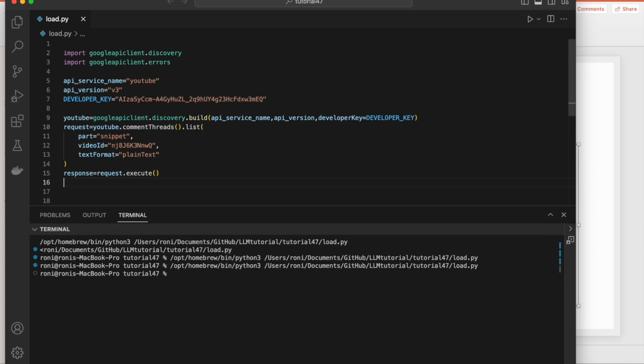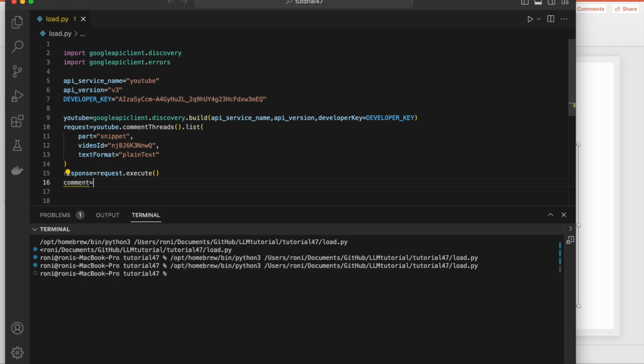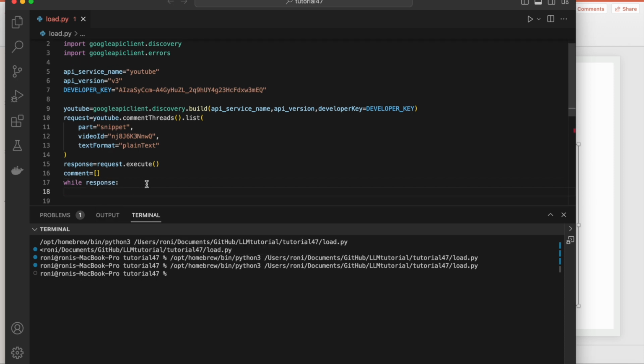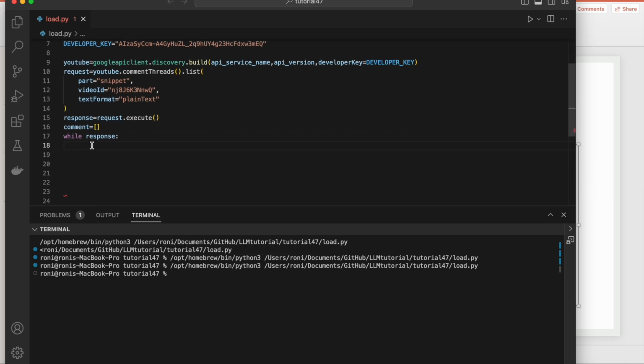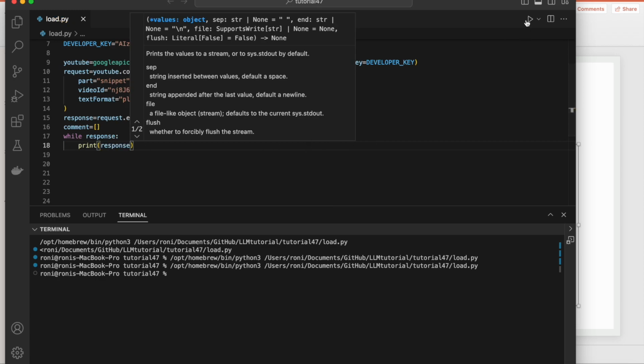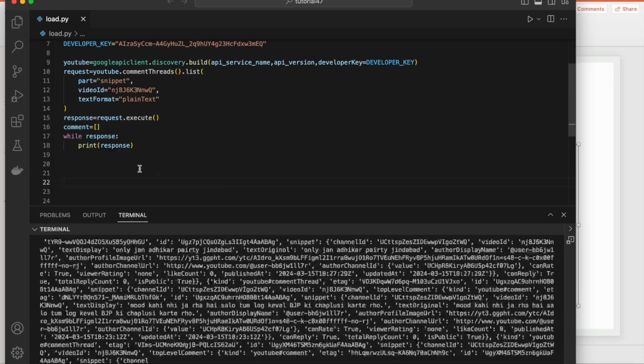Now we'll create a list, because there are multiple comments. So now we'll write while response, meaning if my response is not blank, then we'll write something. Let's say print response first. Okay, so it's coming.